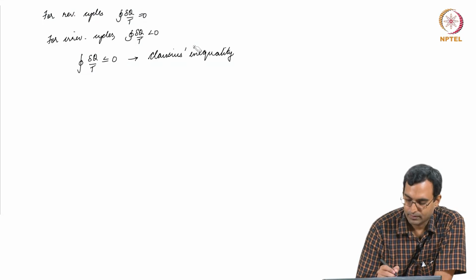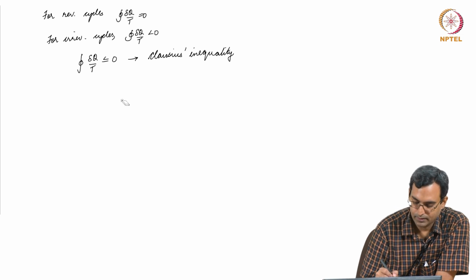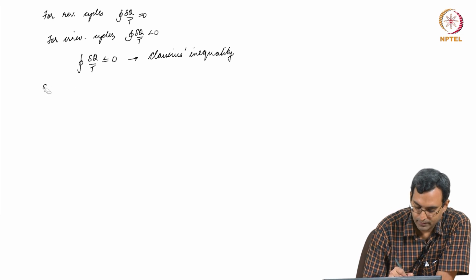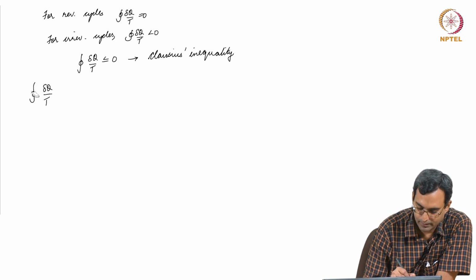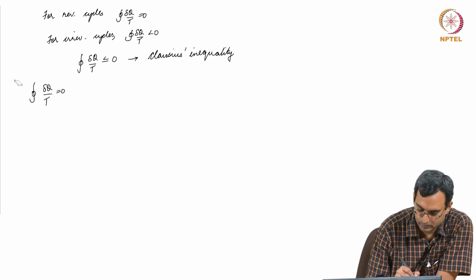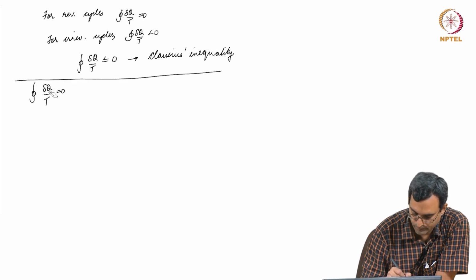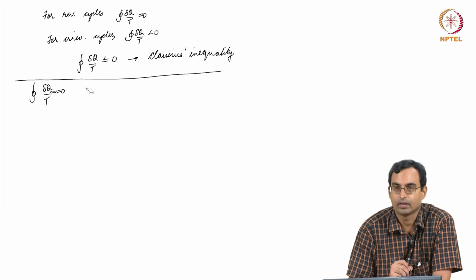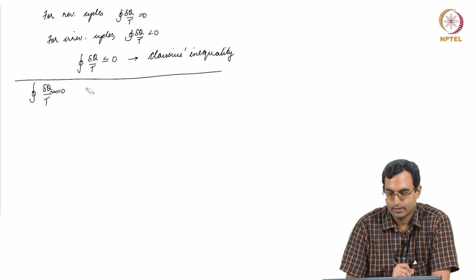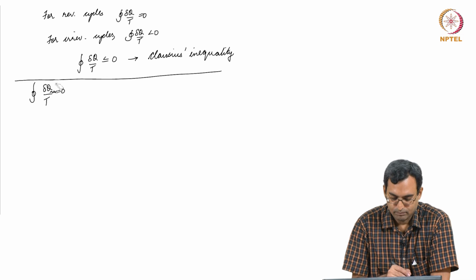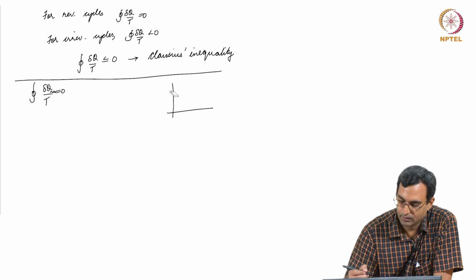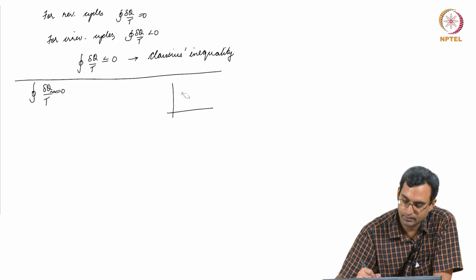We can now look for a moment at only reversible cycles. For a reversible cycle, we see that the cyclic integral of del q by T is equal to 0. Now that the cyclic integral is 0, we can see what happens when we look at this for different cycles between the same points, say 1 and 2.